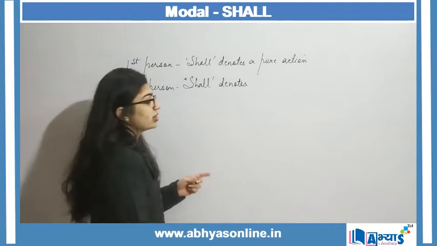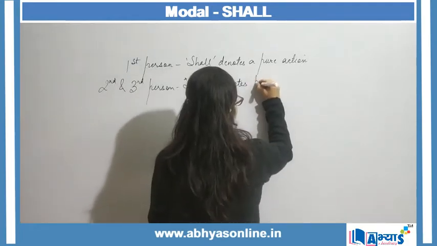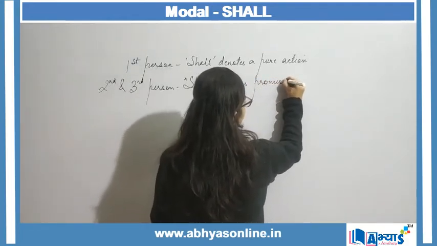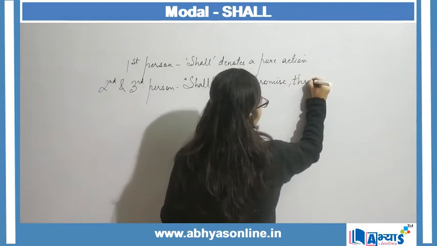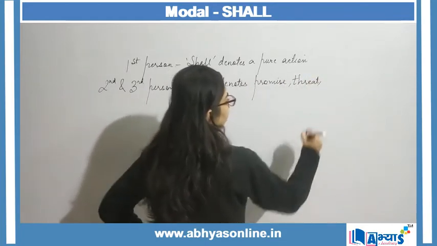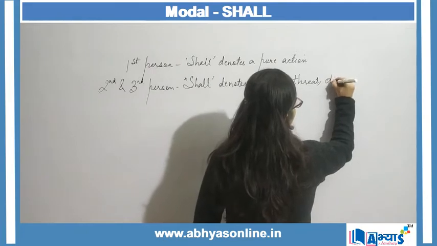Shall can denote either a promise, or it can denote a threat, or it can denote determination.